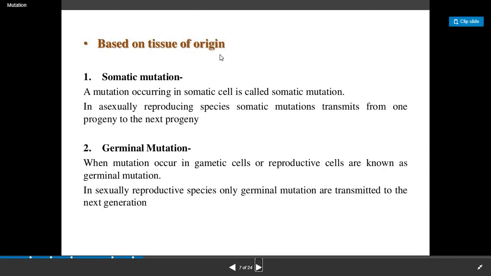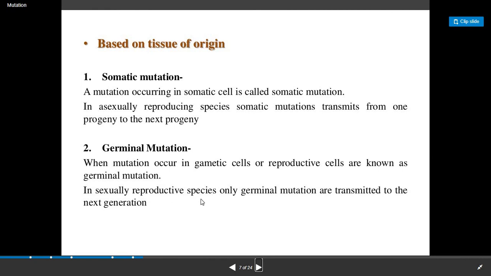Based on the tissue of origin, mutations are classified into the following. The first one is somatic mutation. It is a mutation occurring in a somatic cell, that is, in a normal cell, and is called somatic mutation. In asexually reproducing species, somatic mutation transmits from one progeny to the next progeny. Second, germinal mutation. When a mutation occurs in genetic cells or reproductive cells, it is known as germinal mutation.